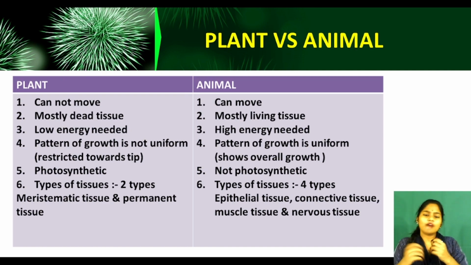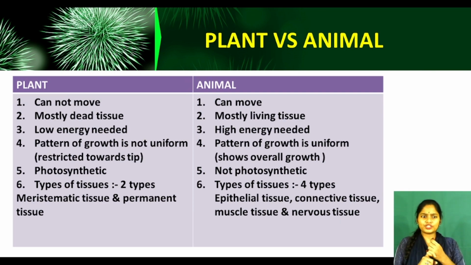If it sits in one place, can it get food? No. It needs to run, capture a deer and hunt it. Otherwise it will not get its food. So for running behind the deer, capturing and hunting the deer, it needs high energy. So animals need high energy.